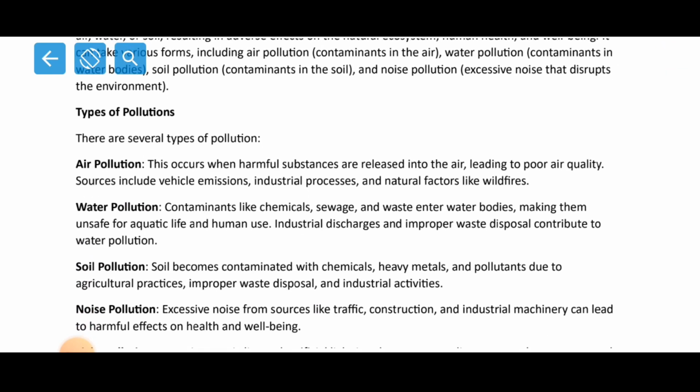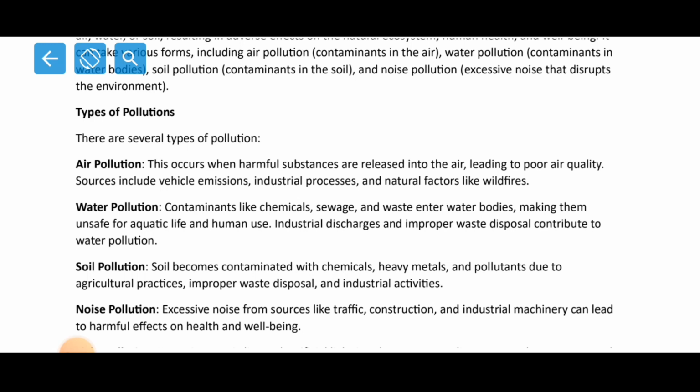Like number one, we have air pollution. So what is air pollution? This occurs when harmful substances are released into the air, leading to poor air quality. Sources include vehicle emissions, industrial processes, and natural factors like wildfire. So air pollution, you all know, is the impurity of the air, right? So how is it caused? It is caused due to industrialization, heavy use of vehicles, the smoke from the vehicles, smoking, deforestation. So all these cause air pollution, right? The wildfires. So all these are the factors which are responsible for air pollution.